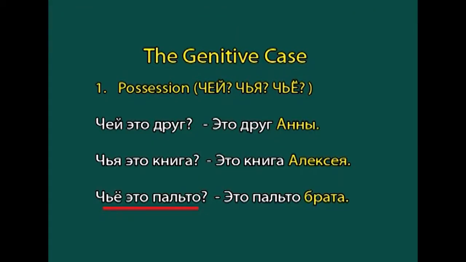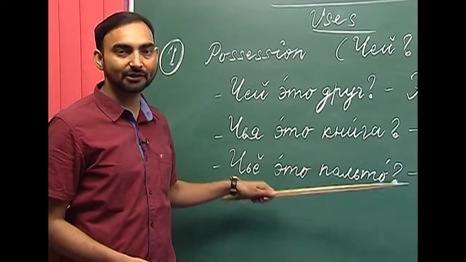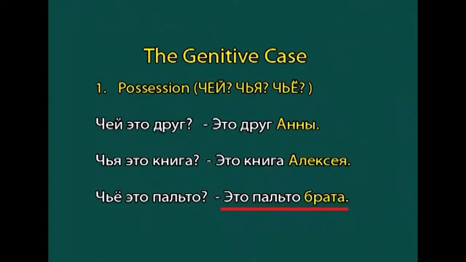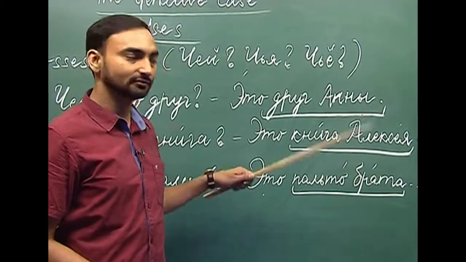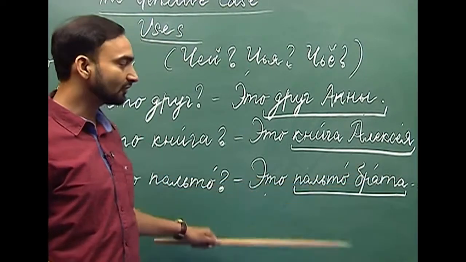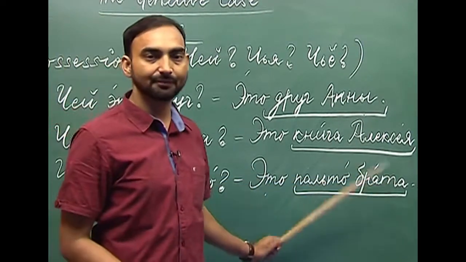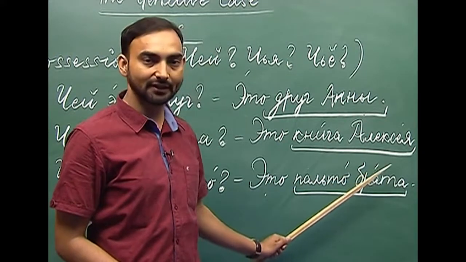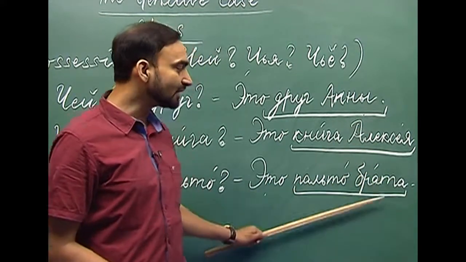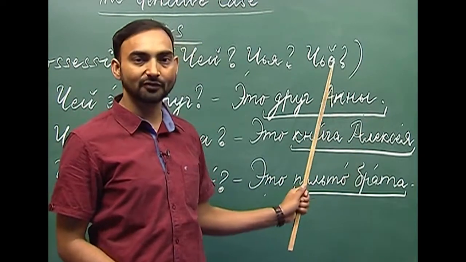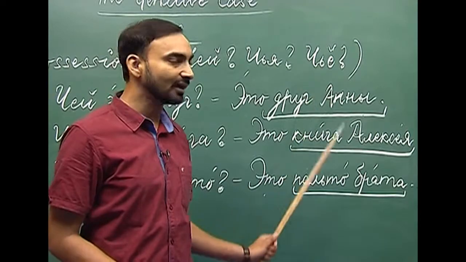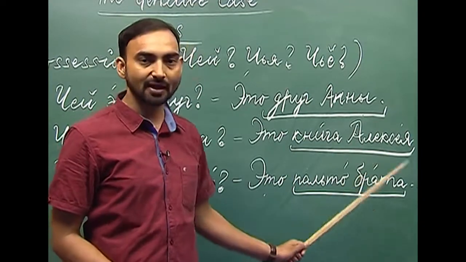Чьё это пальто? Whose is this? Coat. Пальто is coat. Это пальто брата. This is brother's coat. So, here again we have used the genitive case form of the noun брат. So, брата, Алексея, and Анны, these are genitive case forms of the nouns брат, Alexei, and Anna.